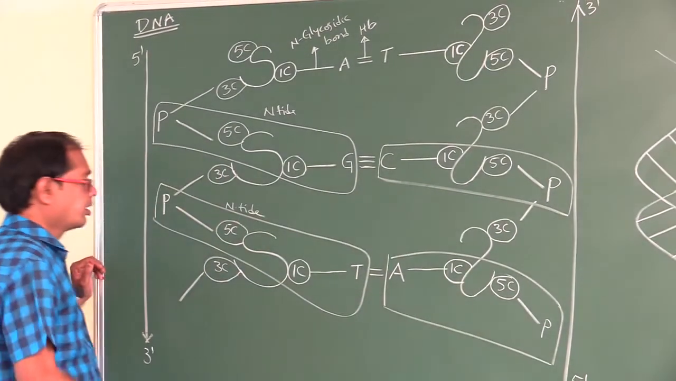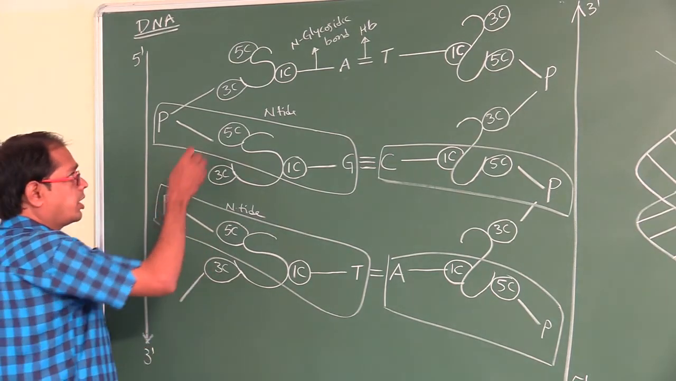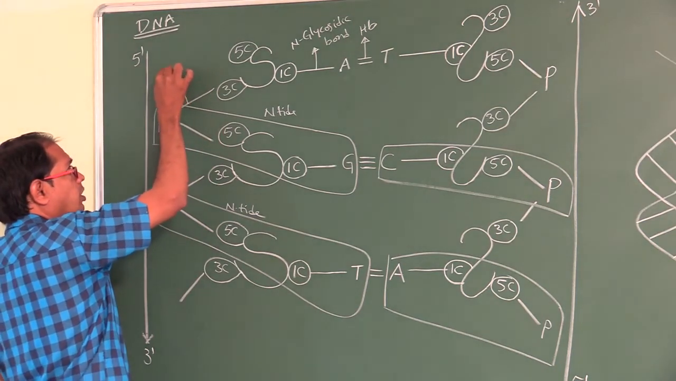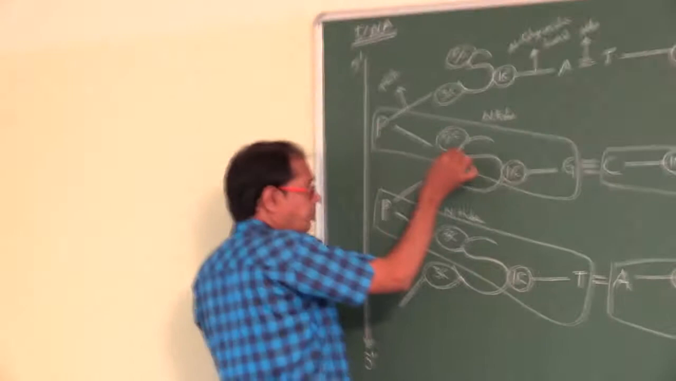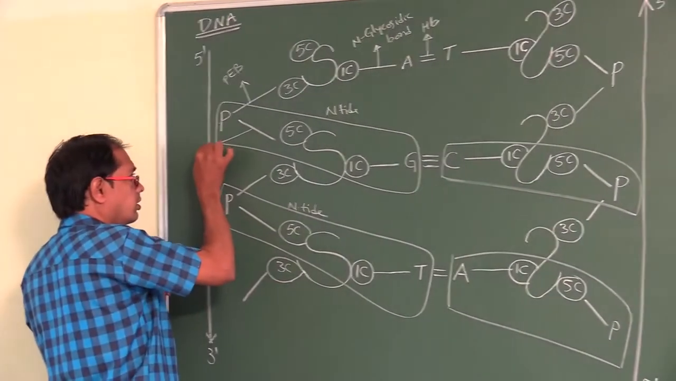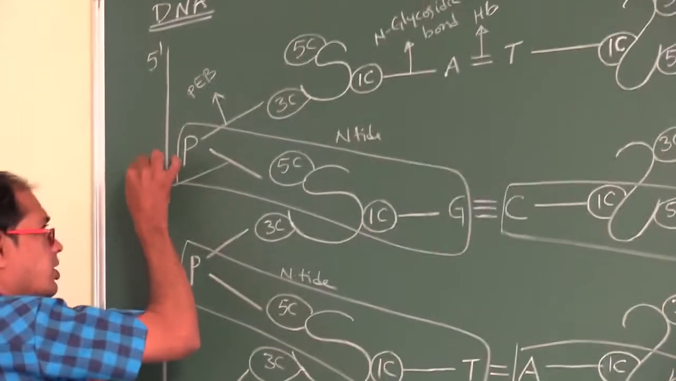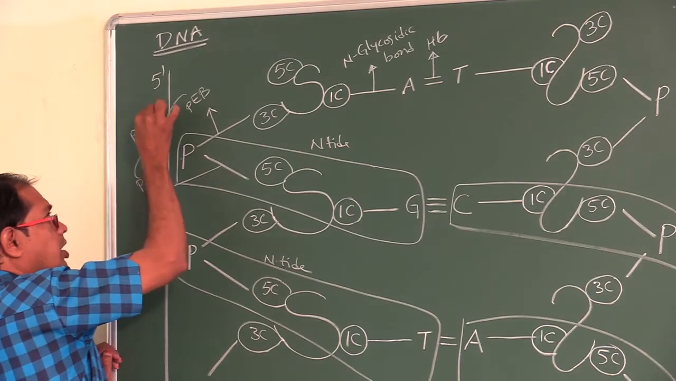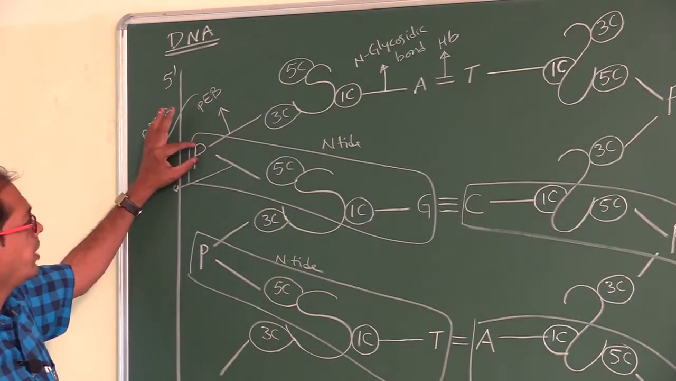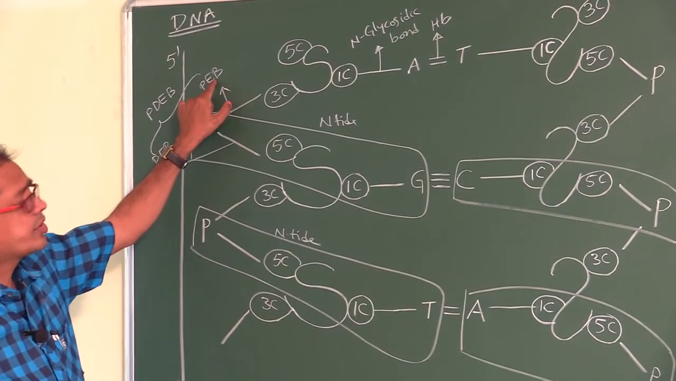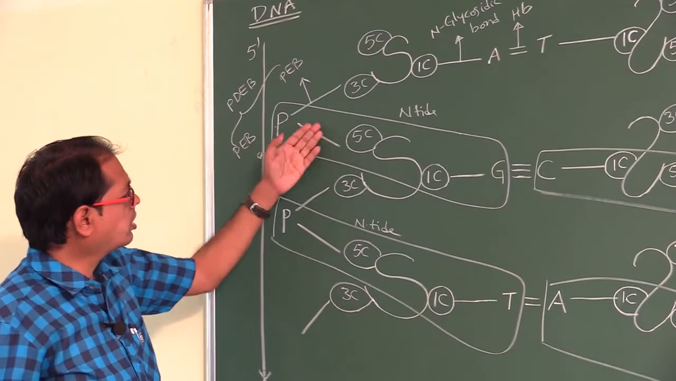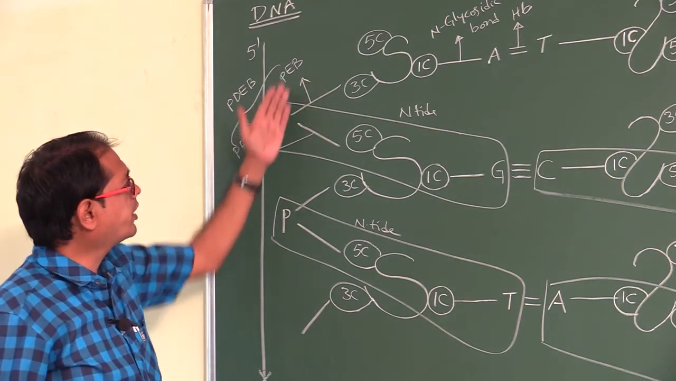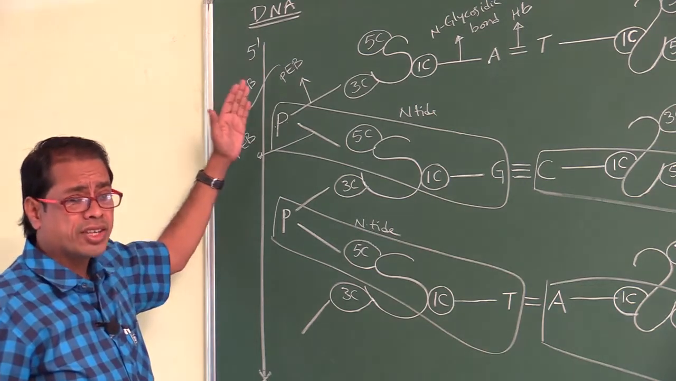Okay, right. The bond present between sugar and phosphate is called phosphoester bond. Together called phosphodiester bond. Between phosphorus and sugar, phosphoester bond. So the two phosphoester bonds on either side of phosphate together are called phosphodiester bonds.